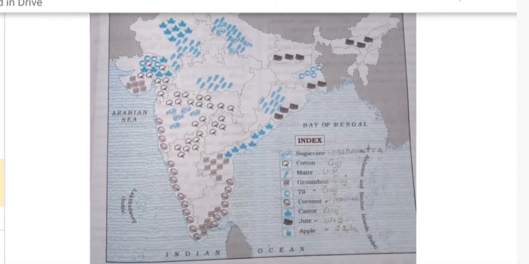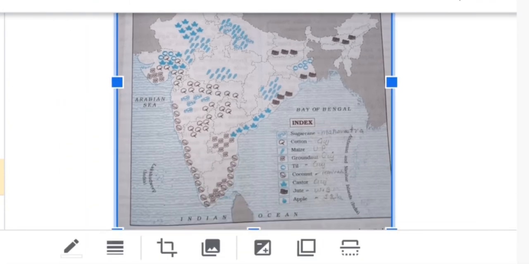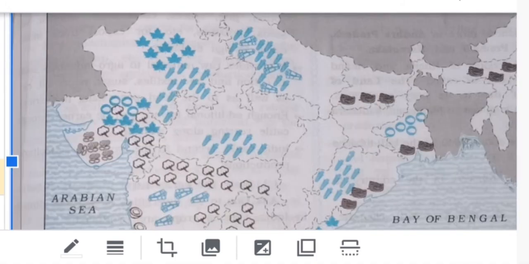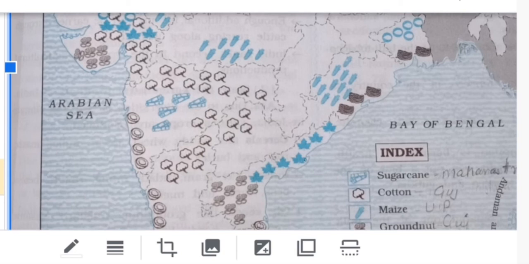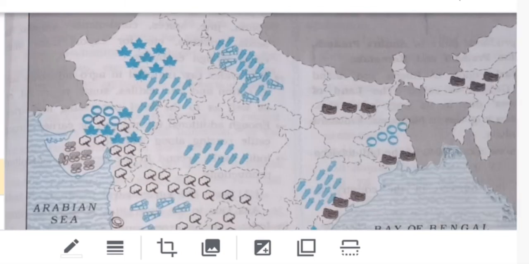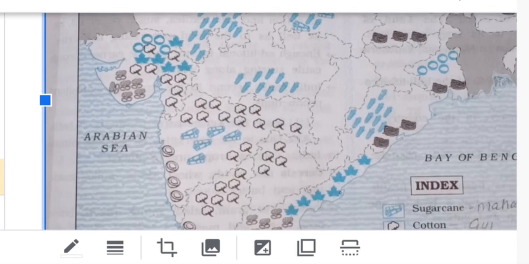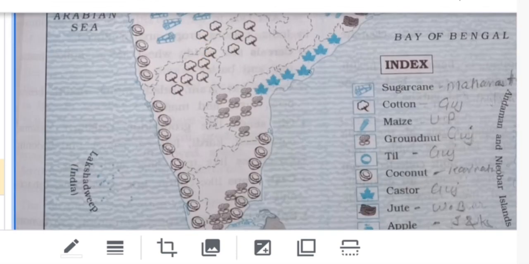See other questions. Sugarcane, you can see the symbol. It is shown in Uttar Pradesh. Next, cotton. The cotton areas are Gujarat and Maharashtra. Maize is in Uttar Pradesh, and then you can see Madhya Pradesh. Groundnut, see the symbol of groundnut. Like that you have to show it. See, in Gujarat it is being shown. Next comes til, again in Gujarat.